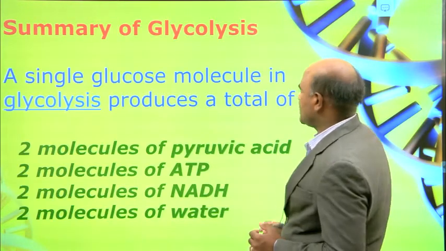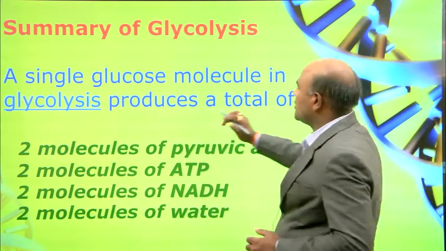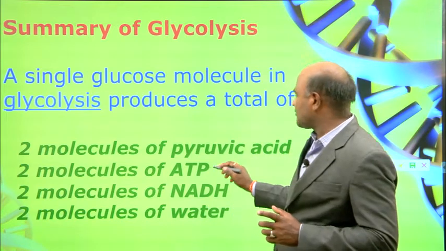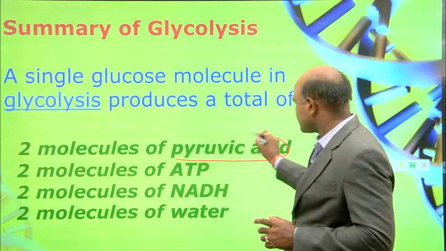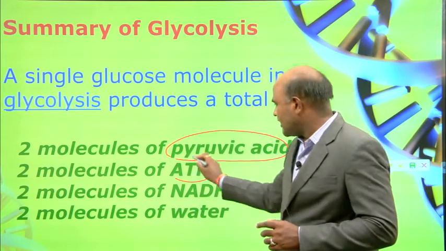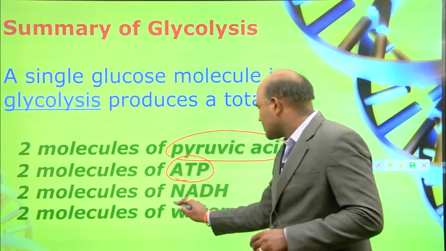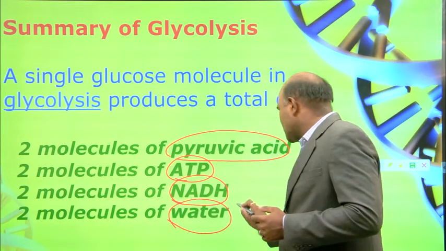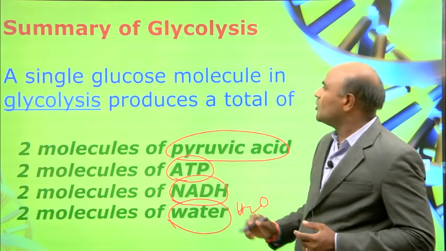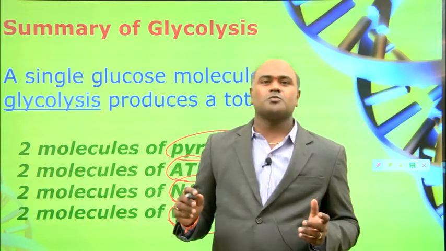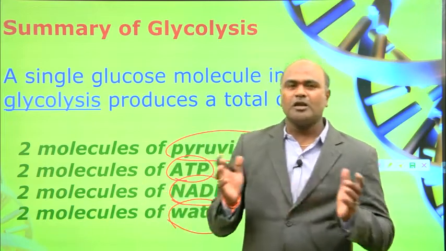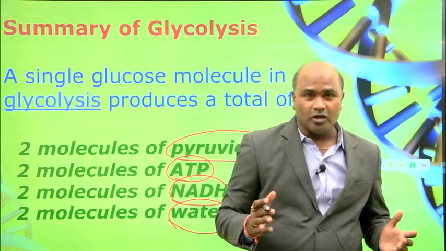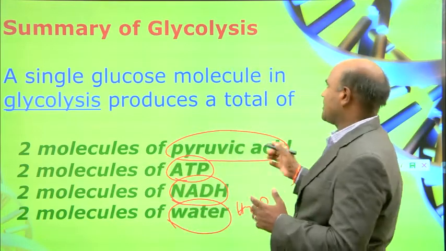And the summary of glycolysis. A single glucose molecule in the glycolysis process produces a total of 2 molecules of pyruvic acid, 2 molecules of ATP, 2 molecules of NADH, and 2 molecules of H2O. So this is the summary of the glycolysis process: how many ATP, NADH, pyruvate, and water molecules we will get.